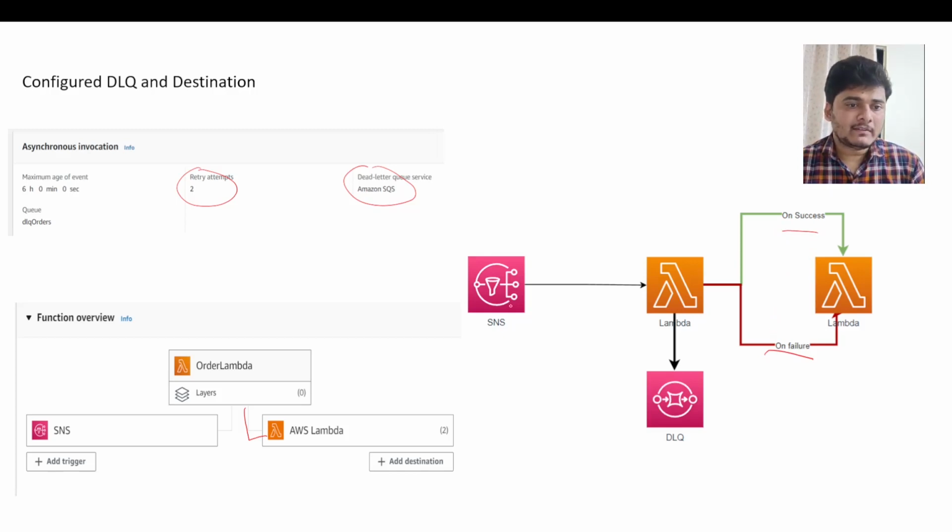So in my case, when SNS triggers this message into a Lambda, Lambda will try to process it. If it is a success, then it will automatically call my destination Lambda. In case the Lambda execution fails for some reason, Lambda will retry this message 2 times as per the configuration we did in retry attempts, and if it is still failing, then it will transfer that message into the dead letter queue as well as trigger the failure Lambda.